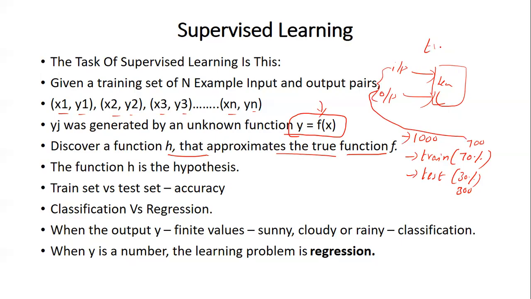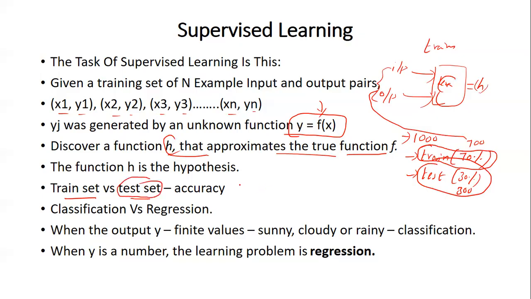So this process is also called training. Based on these 700 instances, the learning algorithm will try to identify the function h that maps the input and output. After training with all the 700 data items, we got a function. Now to test how good this function h is, we should test using the test data set, not the train data set, because this function itself is designed using the train data set. So obviously for the train data set, it will give better results. So you have to calculate both train accuracy and test accuracy, but the performance of the algorithm is actually evaluated based on the test accuracy.